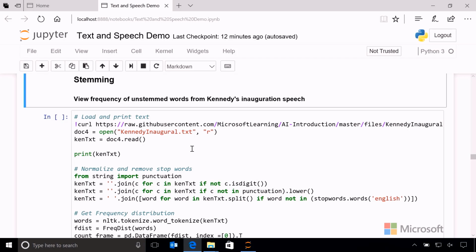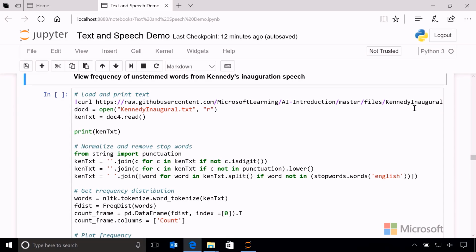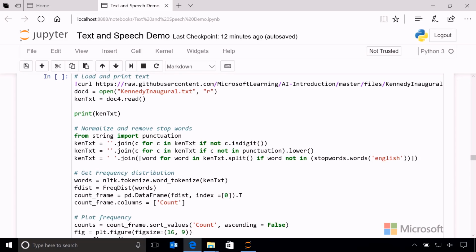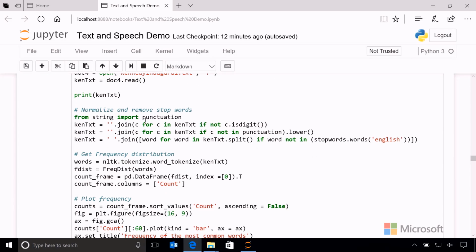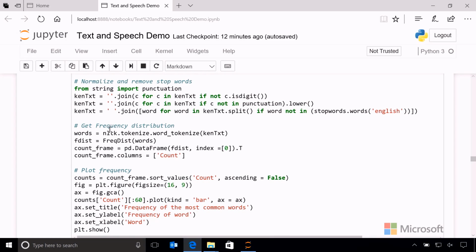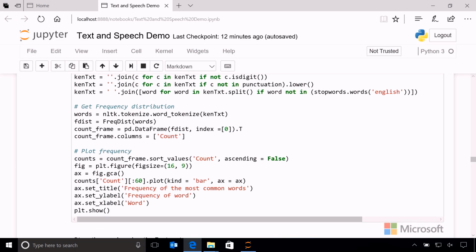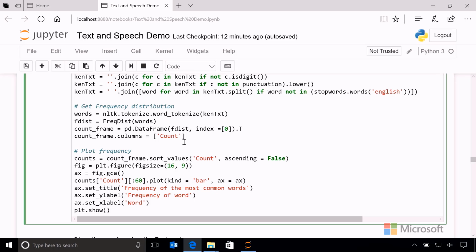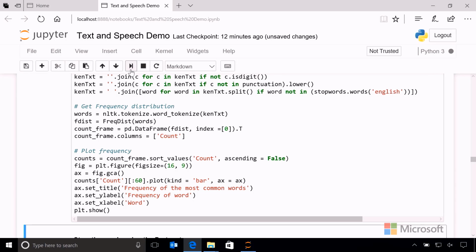So in Jupyter, I'm going to load the text of the speech, and we'll just simply display that text on the screen. And then we'll do the usual thing. We'll do some normalization. So we're going to remove the punctuation, remove the digits, change everything to lowercase, and get rid of all the stop words. And then we'll get our frequency distribution of the words that are in there, and we'll plot those as a Pareto chart. So exactly what we did before, and let's go ahead and run that cell.